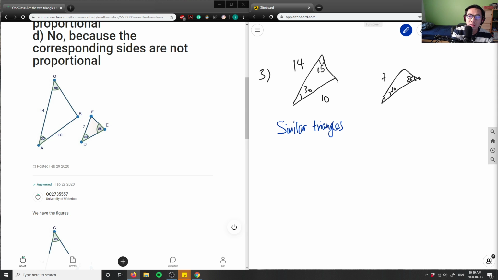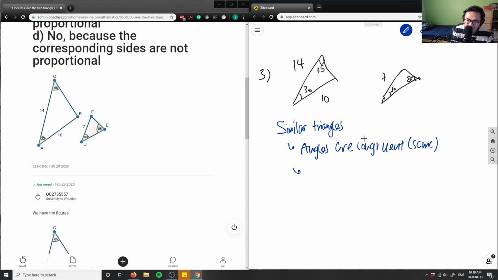So again, what are similar triangles in this case? Think back to the congruence theorem. Think back to congruent sides and similar sides. What is the definition of similar triangles, right? Similar triangles have angles that are congruent, so they have the same angles, but the side lengths are different in that they're proportional, right? Angles are congruent, so they're the same, and the side lengths are proportional. So when we say they're proportional, maybe one side is 2 and the other triangle's is like 4 or something like that.